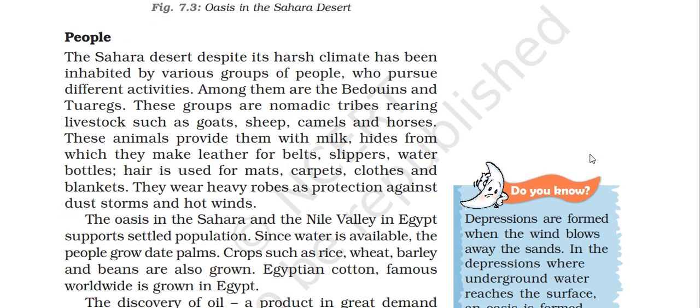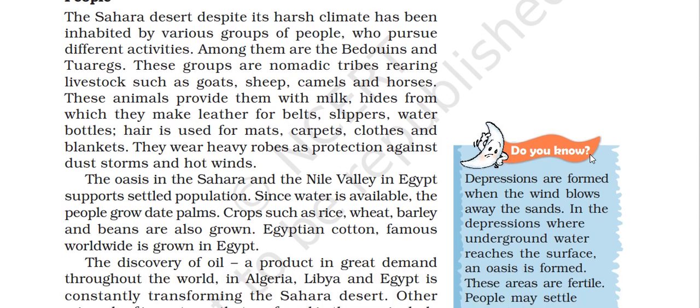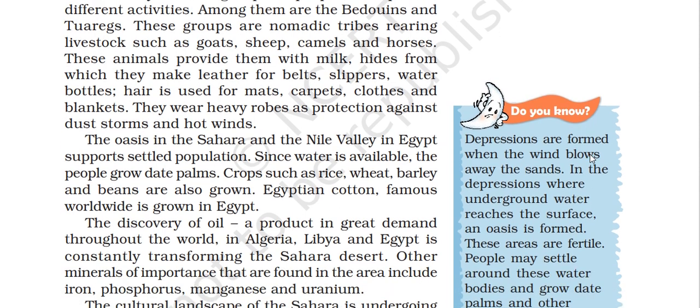The oases in the Sahara and the Nile Valley in Egypt support settled plantation. And since water is available, the people grew date palm. Crops such as rice, wheat, barley, and beans are also grown. Egyptian cotton, famous worldwide, is known in Egypt.